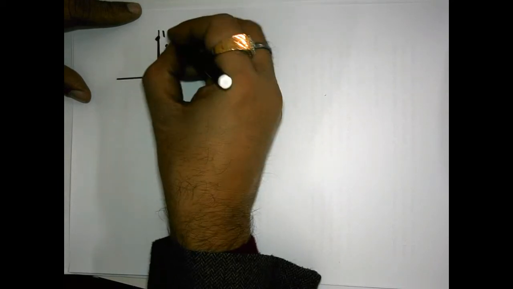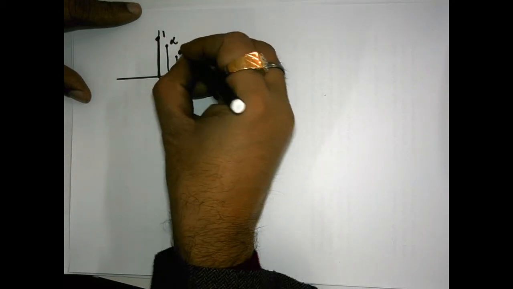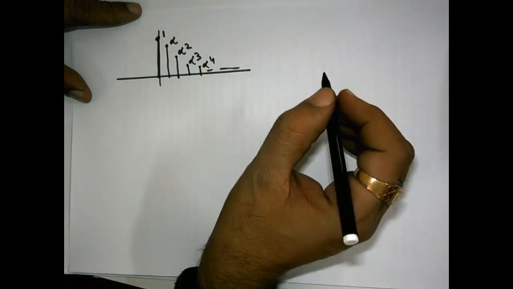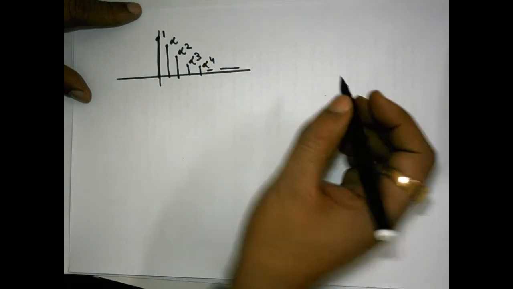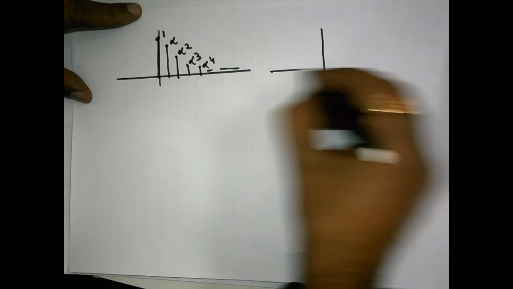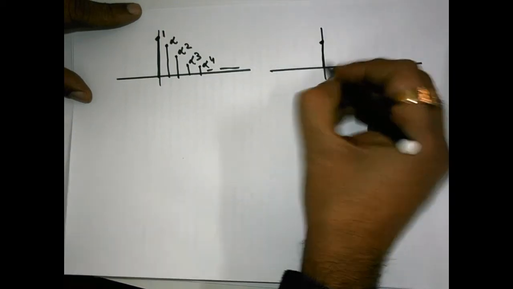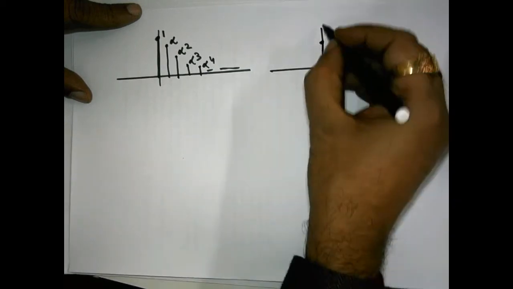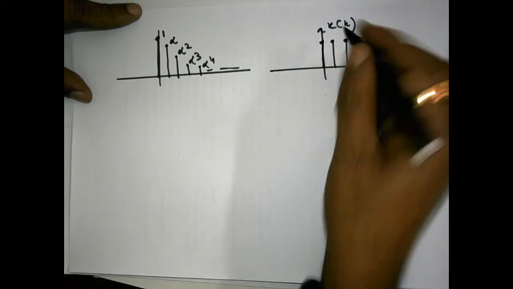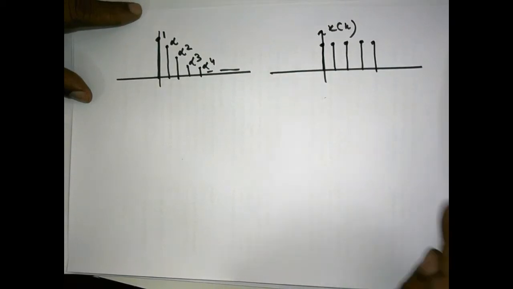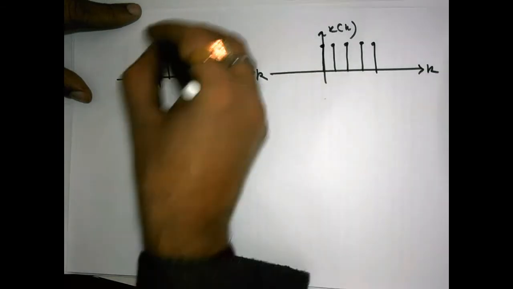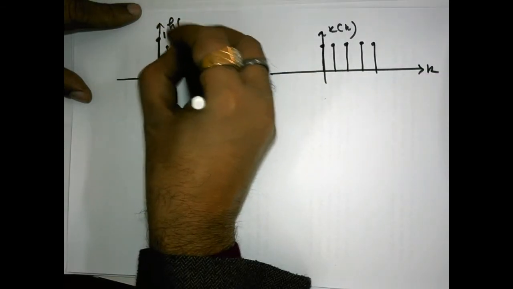So this is 1 and this is alpha, this is alpha square, this is alpha cube, alpha to the power 4, like this. And xk is the unit sample sequence, xk is un. This is xk, this is k, and this is hk.